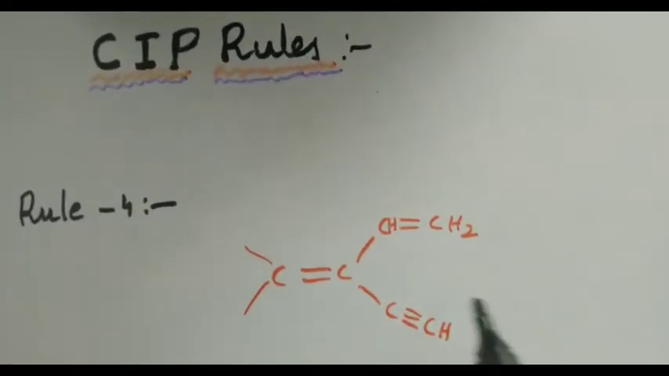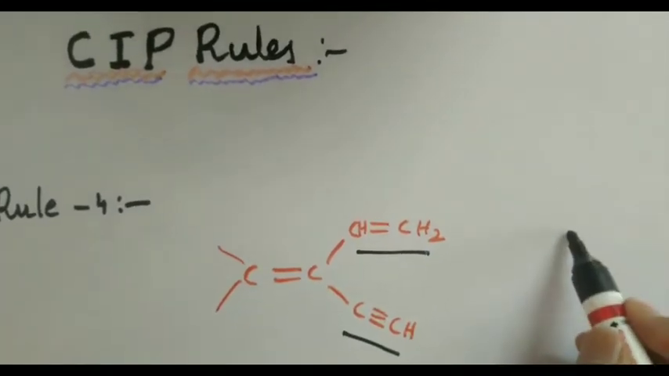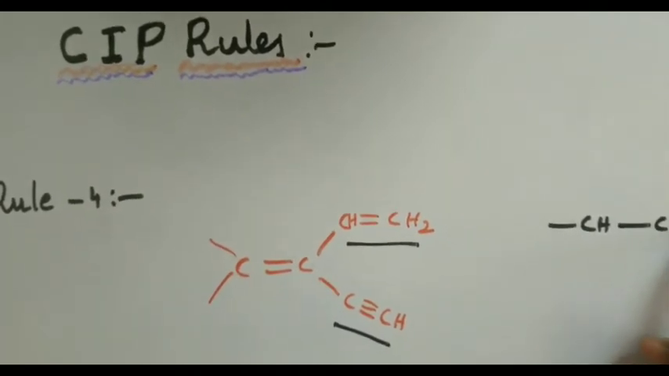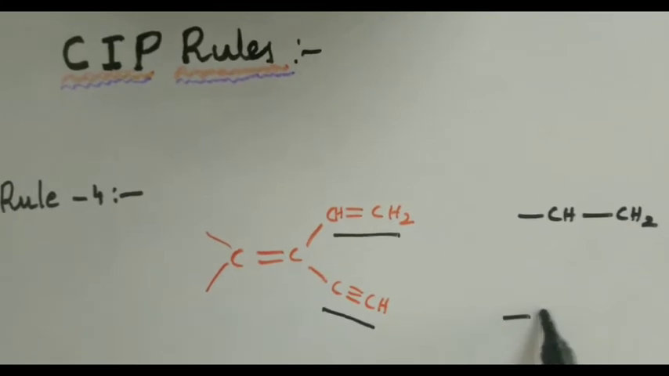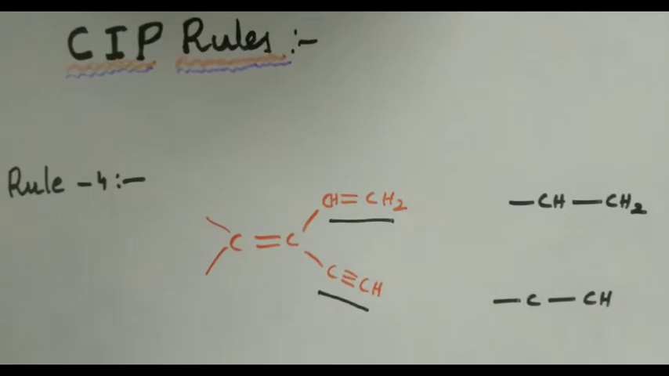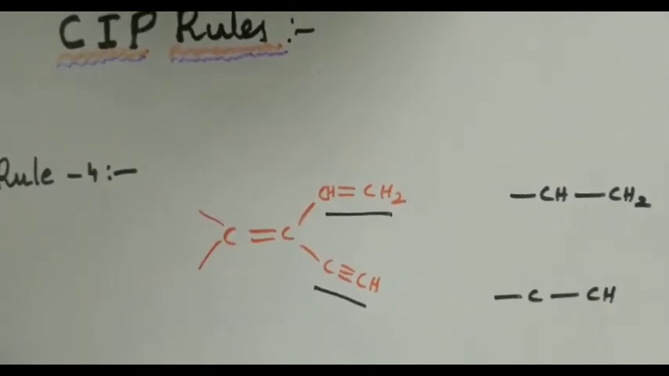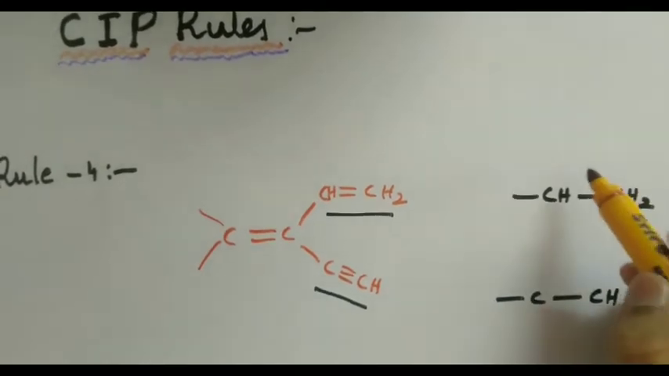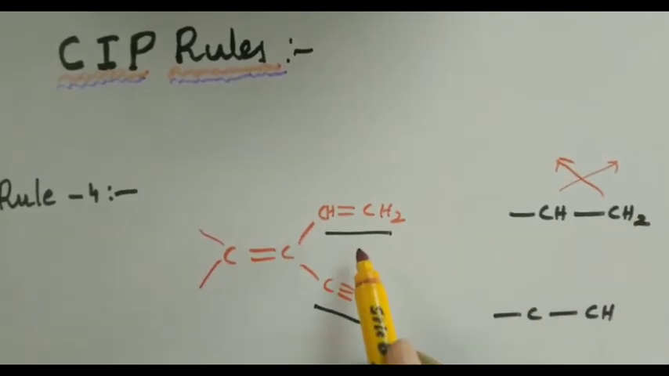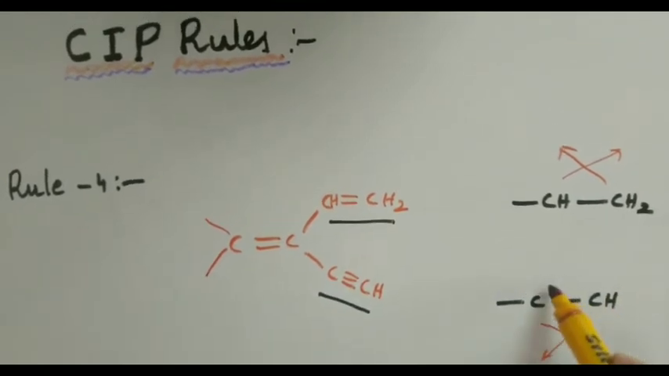Somebody asked us to decide the priority of these two groups using rule number 4. For that I am writing those groups separately with a single bond initially, replacing the multiple bonds, and then I will be doing a crisscross. Whenever I am doing a crisscross, what should I do? I should just crisscross the atoms present. Because there is a double bond, I am doing crisscross only once here. Because there is a triple bond, I am doing crisscross twice here.